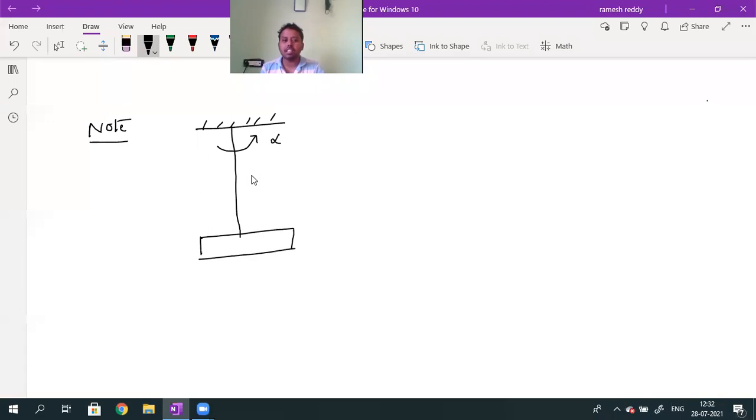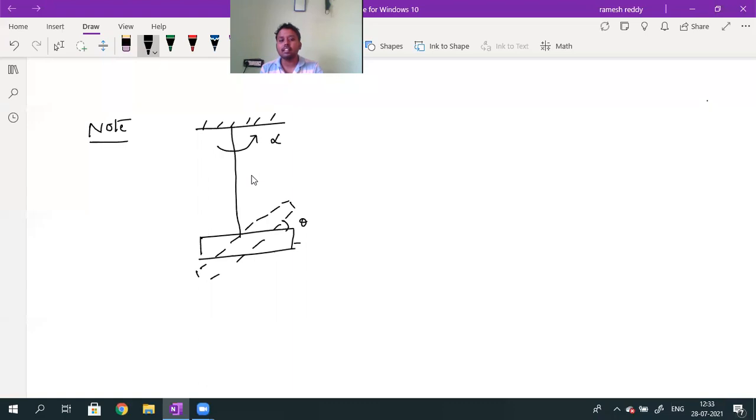Because of the rotation of the string, what happened to the bar magnet? The bar magnet also will rotate. Will it rotate through the same angle alpha? No, it will not rotate through the same angle alpha. For example, the bar magnet was rotated through an angle theta. Alpha is the angle through which the string is rotated in anti-clockwise, then the bar magnet also will rotate in anti-clockwise direction. Initially, let us suppose the bar magnet is in the magnetic meridian. It is in equilibrium position. Now the bar magnet was displaced through an angle theta.